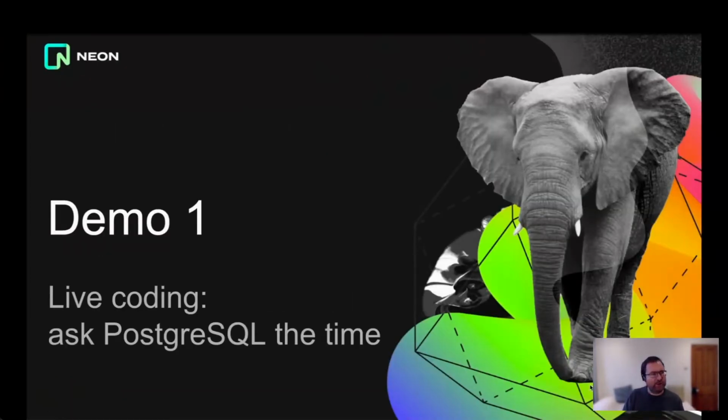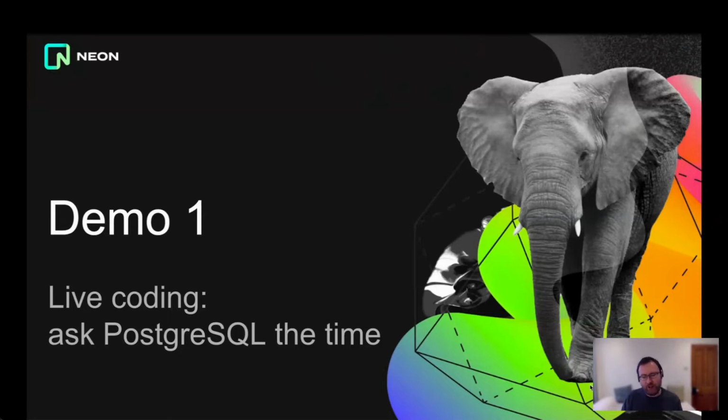And I thought the most straightforward thing to do here would just be to do a really quick 2 or 3 minute live coding demo, just to show you how quick and simple it is to get up and running with our serverless driver. And once we've done that, I might briefly show a more complicated demo. We won't go through the whole thing in that case, but show something that's solving a real world problem.